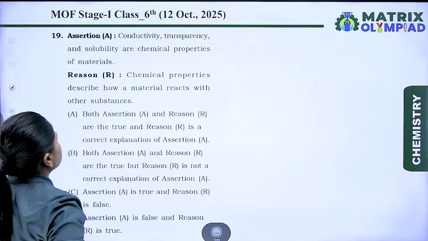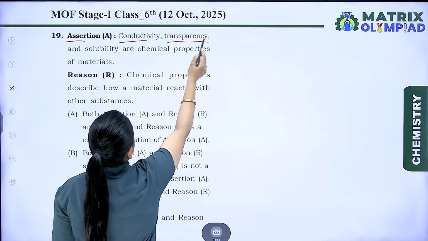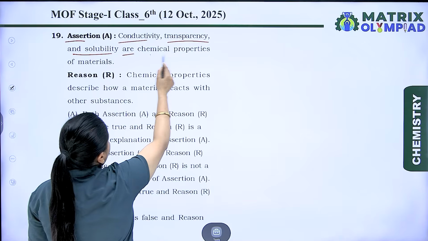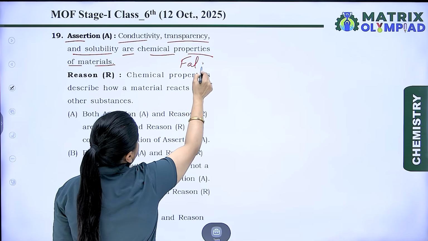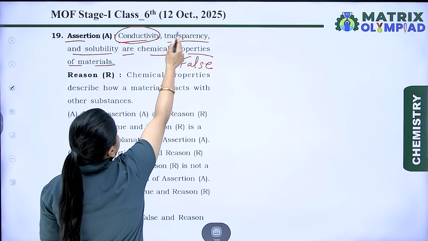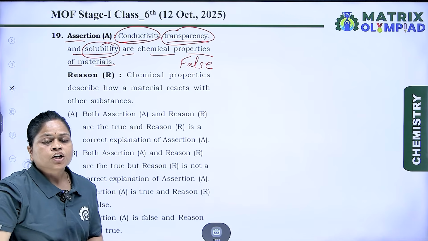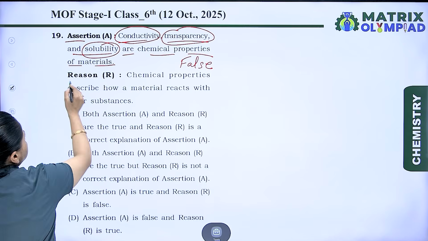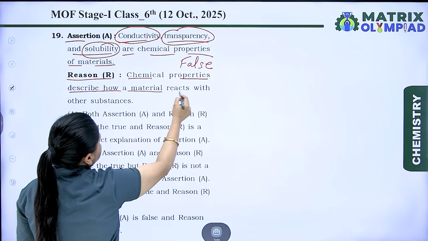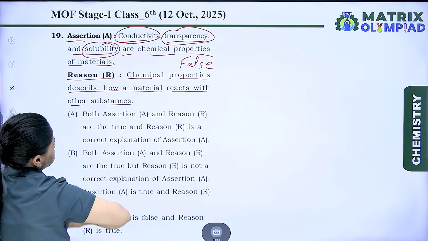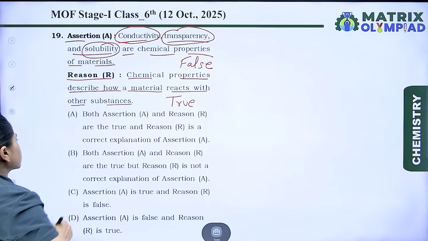The next question is about assertion and reason. Assertion: conductivity, transparency and solubility are chemical properties of a material. No, this is a false statement, as conductivity, transparency and solubility are physical properties, not chemical. Reason: chemical properties describe how a material reacts with other substances. Yes, this is true. Now let's select the correct option.